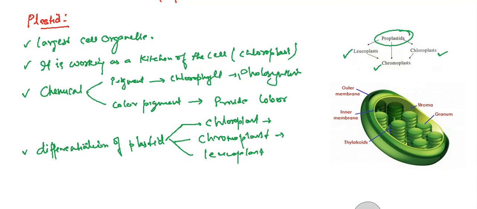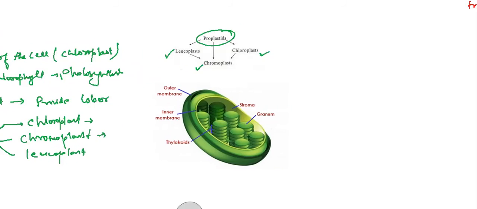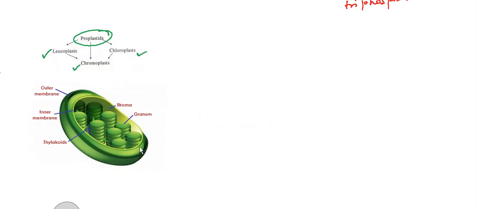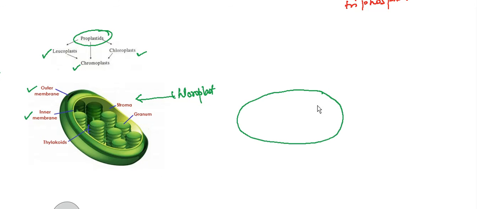Next we have to see what is the function of the chloroplast. So this is the chloroplast we are seeing here, and the chloroplast is again a dual membrane. They have two membranes, outer membrane and inner membrane. Then the structure is somehow like this. I will show you. This is your double membrane, and there is a plate like structure. They are arranged piled up like this, and like this so many are there.